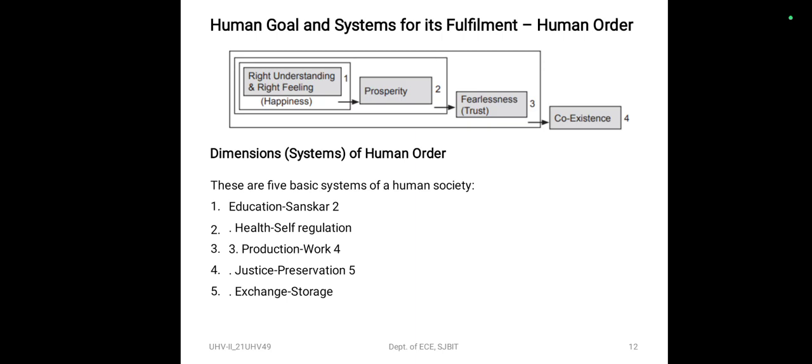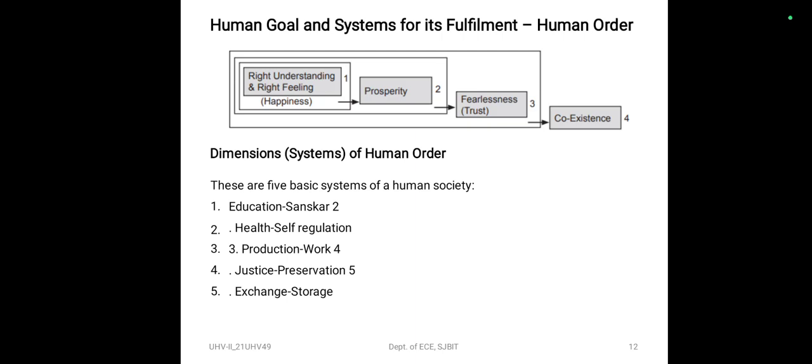Similarly, fearlessness can take place only with the acceptance of relationship, with right feeling in relationship, and prosperity in every family. The fourth goal is a natural outcome of the first three. Only with right understanding can mutual fulfillment be realized.